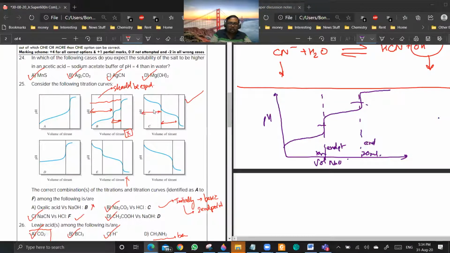Similarly, this is also not possible because endpoints will consume equal amount of volume. Whatever is the volume required for the first endpoint, from first to second also equal volume is required. Are you getting my point? Yes, sir. Okay.